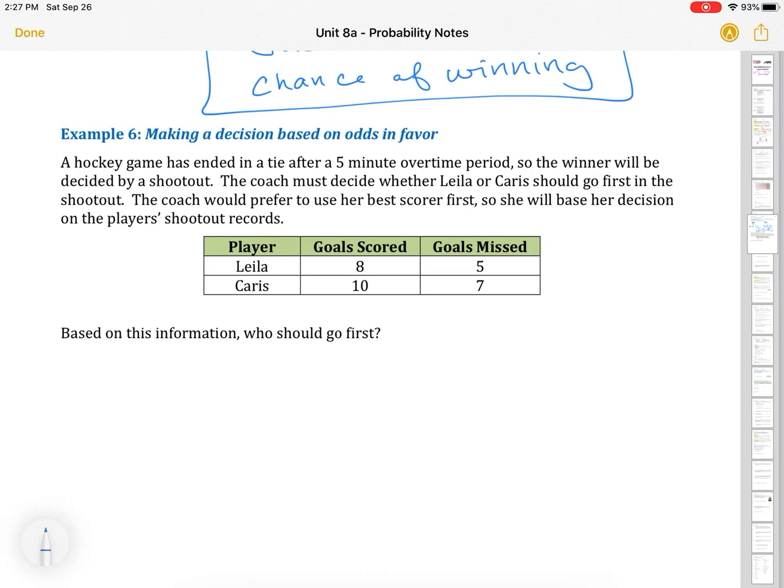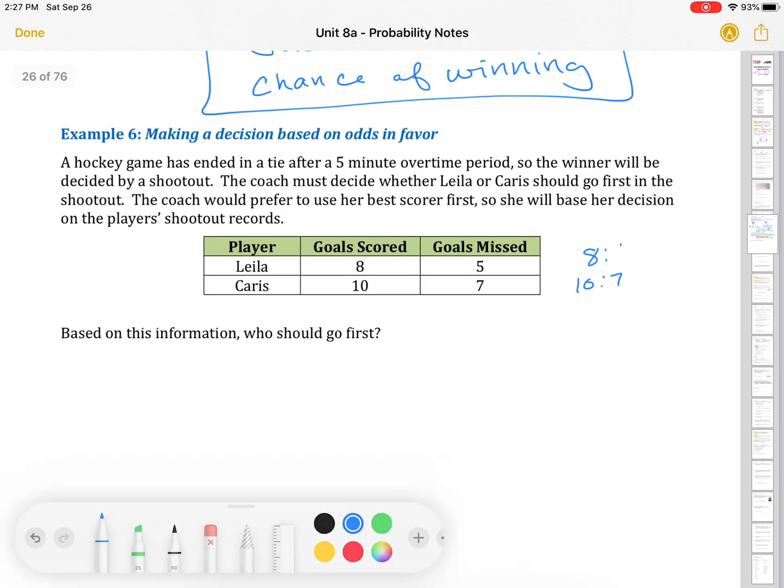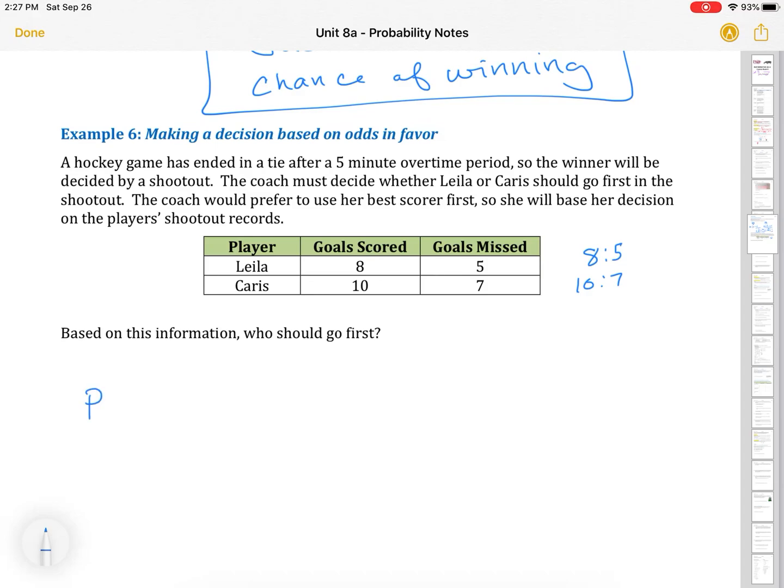The coach would prefer to use her best scorer first, so she will base her decision on the shootout records. So for Layla, she has 8 goals scored and 5 missed, and Karis had 10 goals scored and 7 missed.